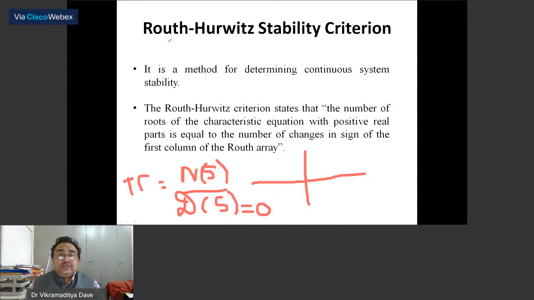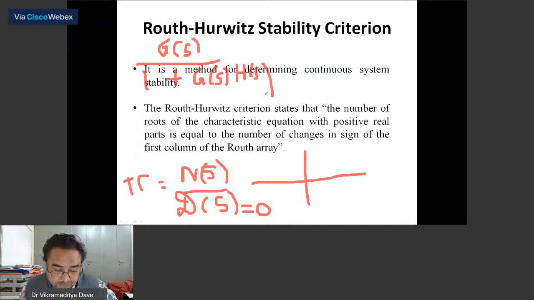And in terms of the closed loop transfer function, if you remember, what is the closed loop transfer function? G(s) upon 1 plus G(s)H(s), where G(s) is the forward transfer function and H(s) is the feedback transfer function. If I equate 1 plus G(s)H(s) equal to 0, then the equation obtained is called the characteristic equation, and the roots are nothing but the poles of the system. And if I make G(s) equal to 0, then the roots obtained are called zeros of the system.